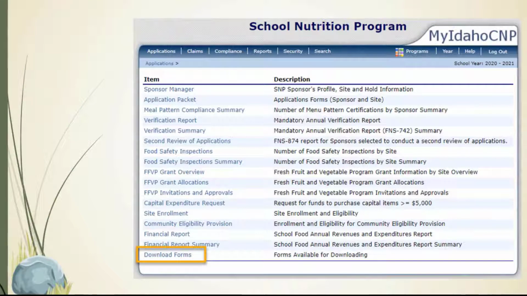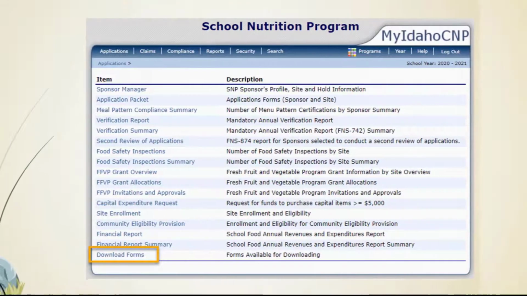After logging into the My Idaho CMP database, choose the blue School Meal Program button, select the appropriate school year, and click on the Applications tab. Navigate to the bottom of the Applications list to locate Download Forms.